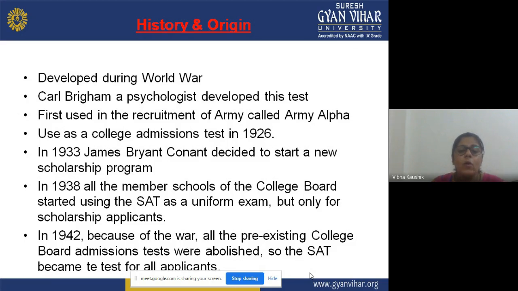In 1938, all the members of the College Board started using the SAT as a uniform exam. The student has to give that exam to get admission in that particular college, and that exam was only for those students who were applying for the scholarship. In 1942, because World War started, all the pre-existing College Board admissions tests were abolished.